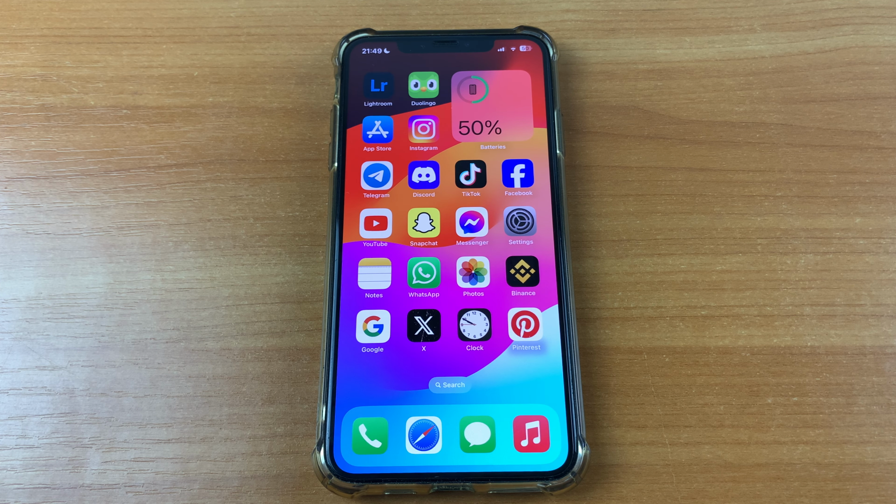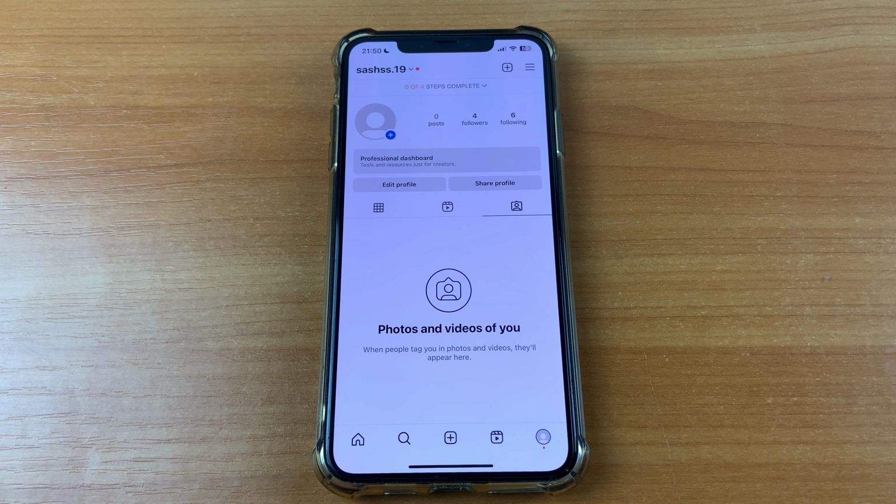And let's get started. So first we need to go to Instagram. After that go to our profile and click on this little icon. And here, when people tag you in photos and videos, they will appear here. And that's all. This is a very easy way.